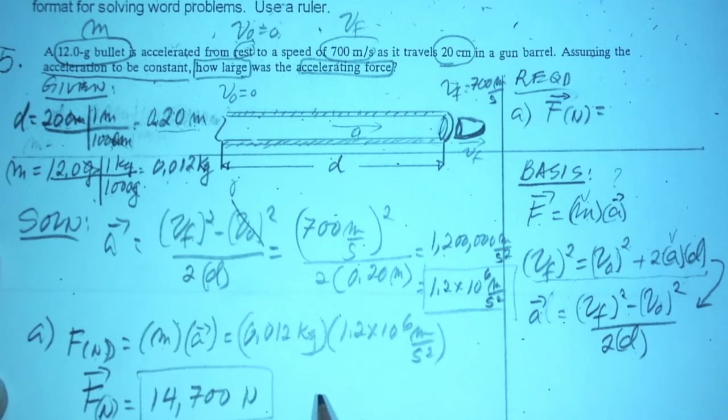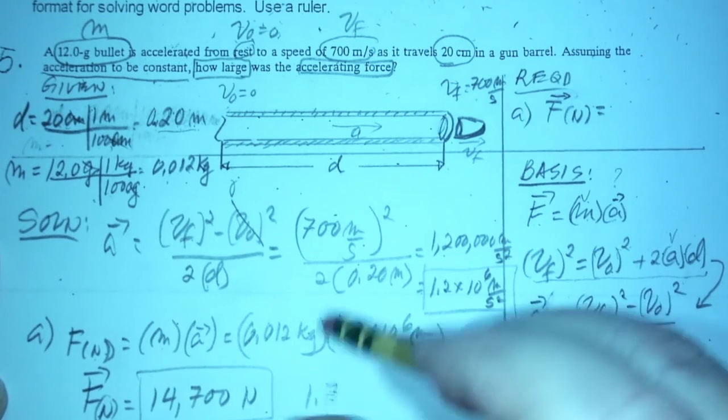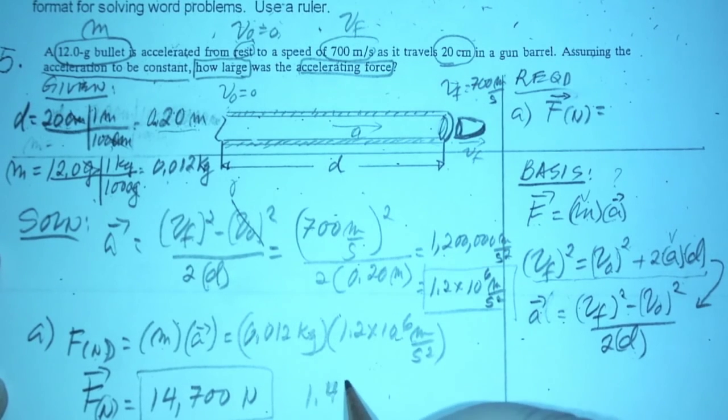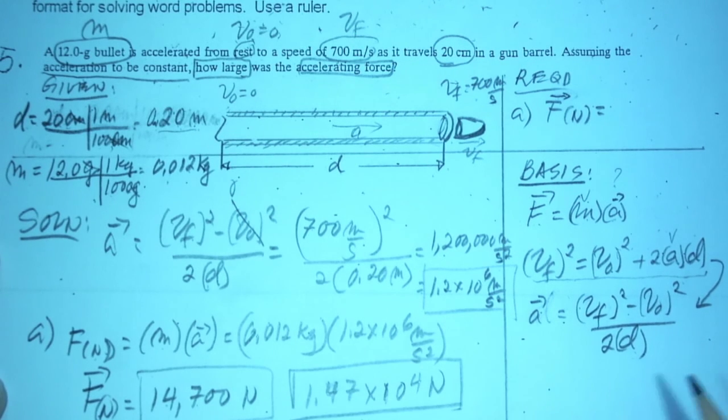And again, if you want to stay with scientific notation, times 10 to the 4, I think. Anyway, verify. Okay. Either one. This is thousands of newtons is acceptable.